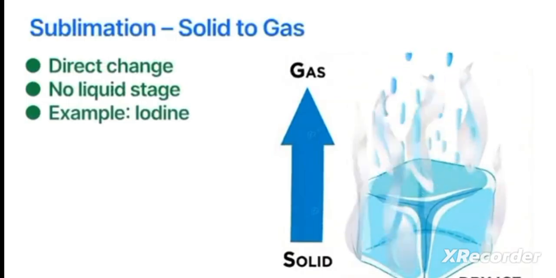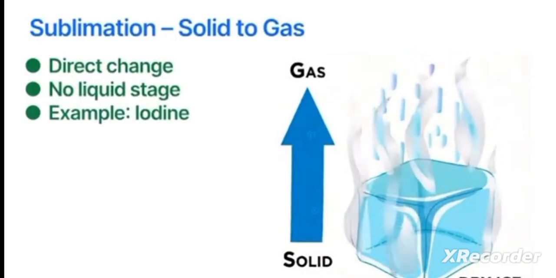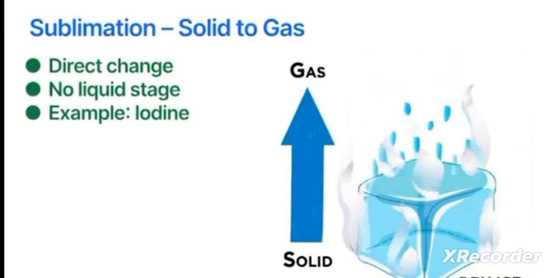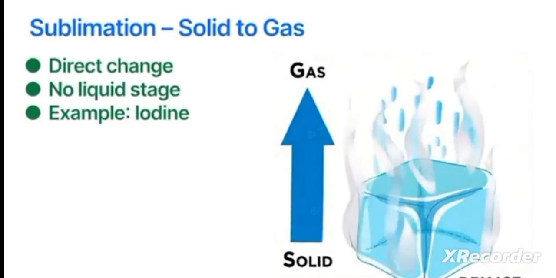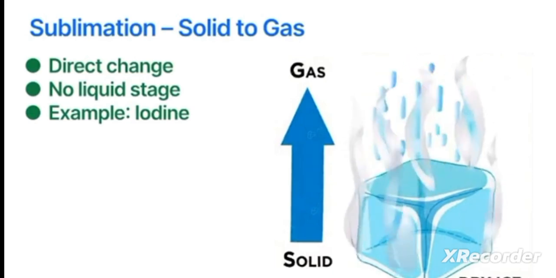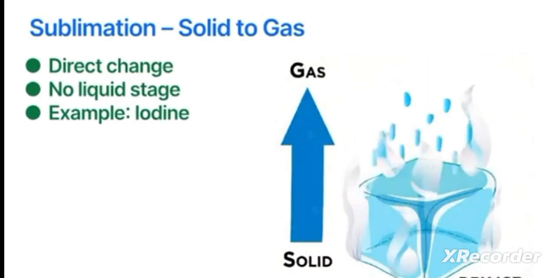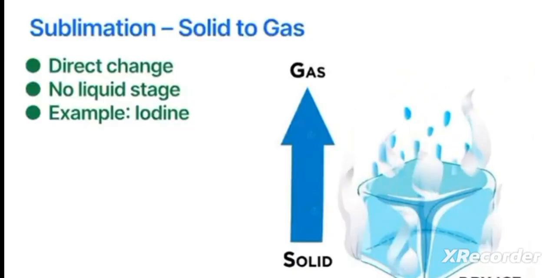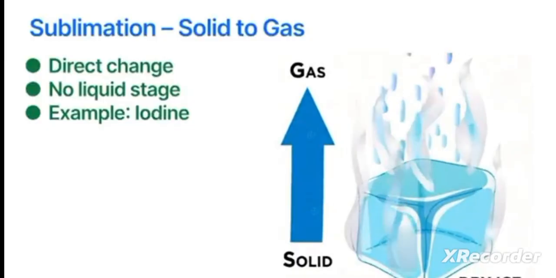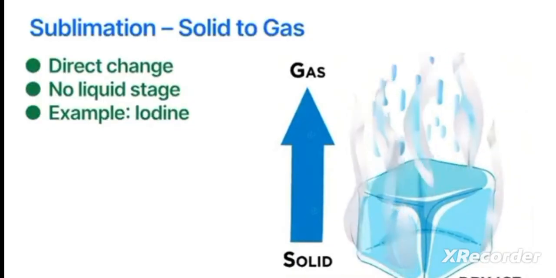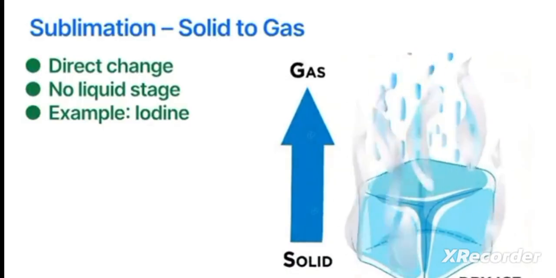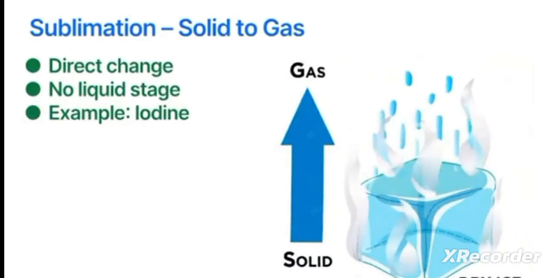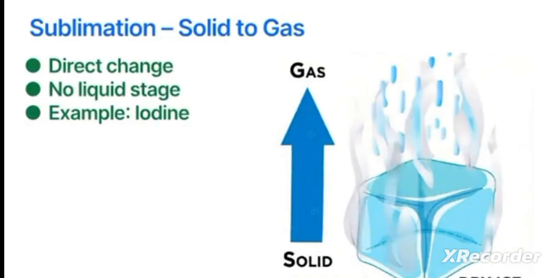Sublimation. Sublimation is a special process where a solid changes directly into a gas without passing through the liquid state. This usually happens when the solid absorbs enough energy for the particles to break free all at once. The particles gain energy quickly and spread out to form a gas. A good example is solid iodine, which turns into a purple gas when heated. Dry ice, which is solid carbon dioxide, also sublimes into gas.